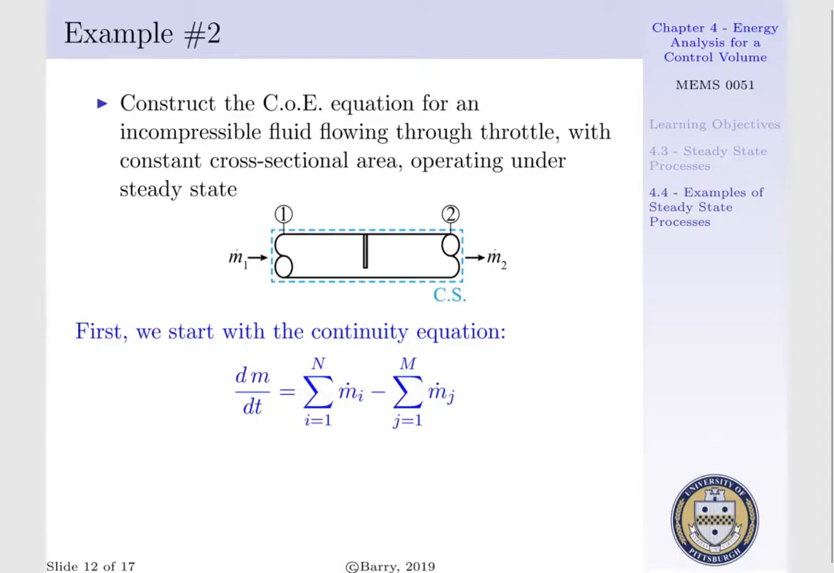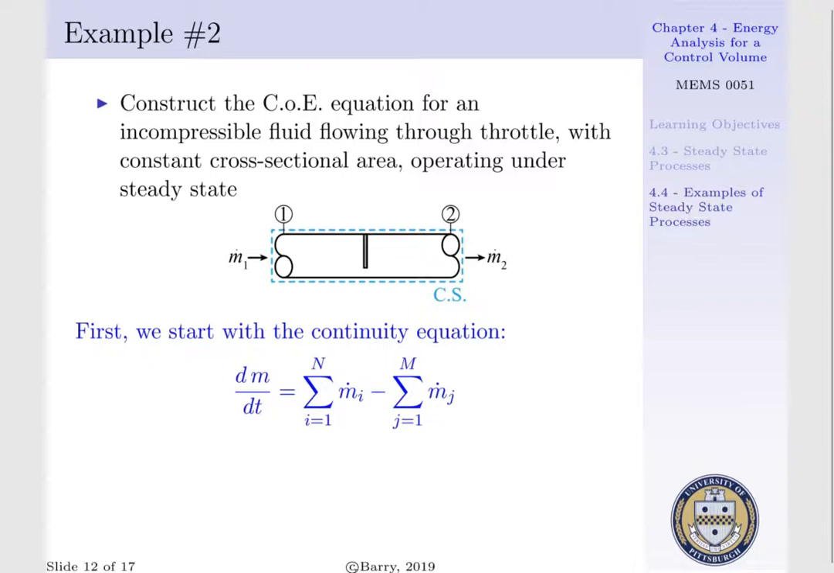Continuing with our discussion on the conservation of energy, let's look at example 2. Say we want to construct the conservation of energy equation for an incompressible fluid flowing through a throttle, which has a constant cross-sectional flow area at both our inlet and exit, operating under steady state. First, we begin by writing the continuity equation.